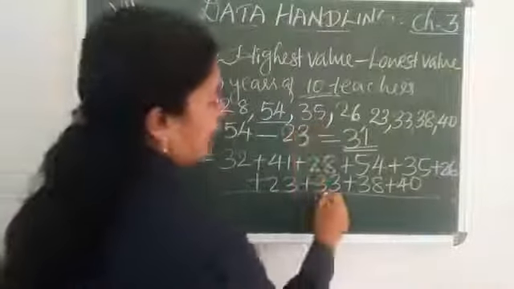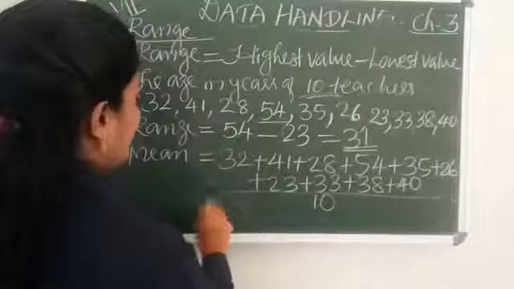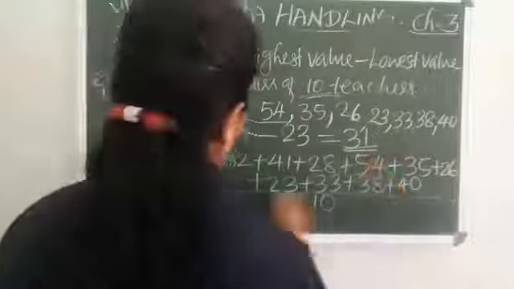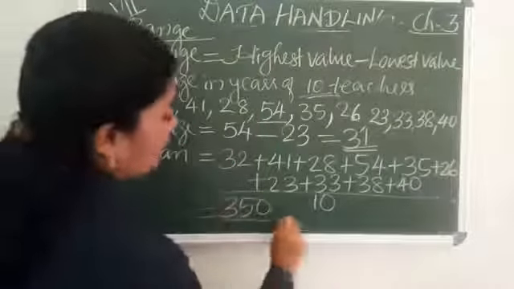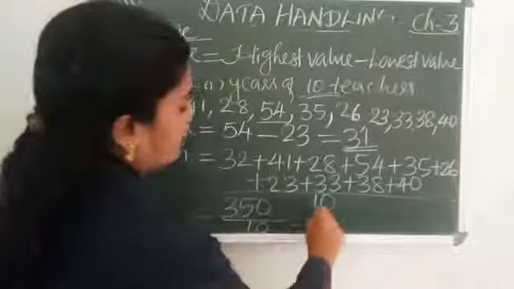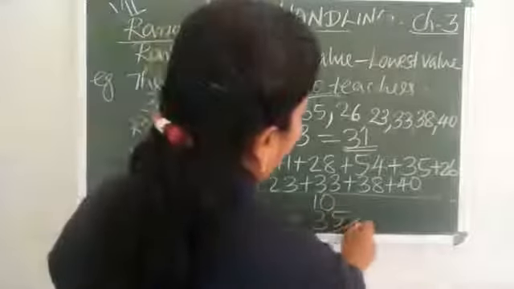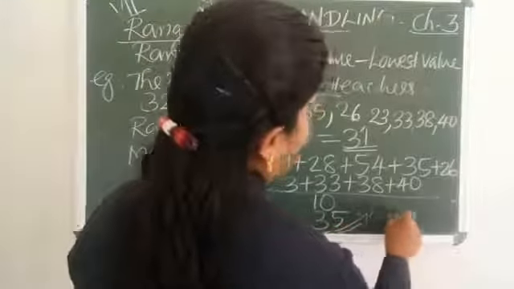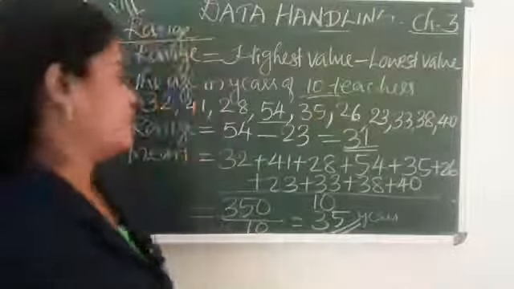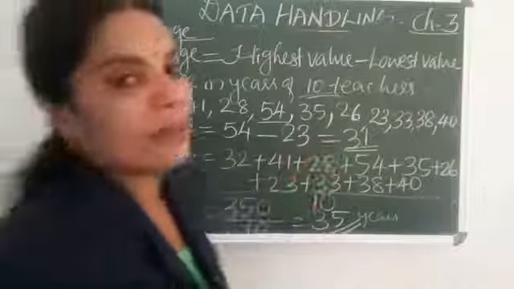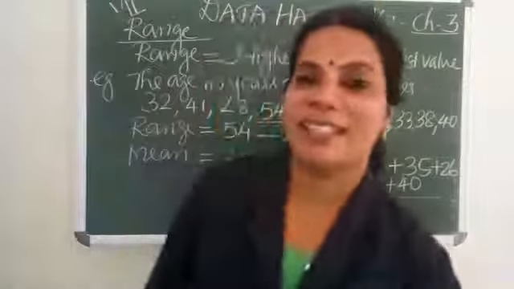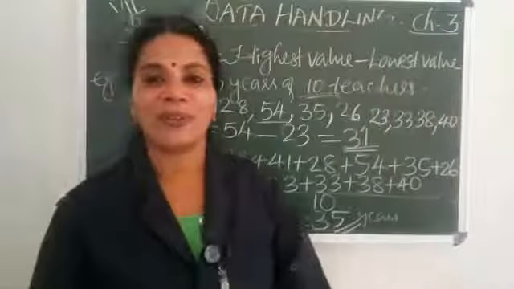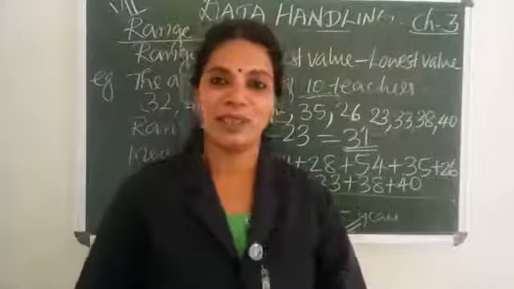How many teachers are there? 10 teachers. Then the sum of the observations we get 350, divided by 10. Then the mean age is 35 years. Here the range is equal to 31 and mean is equal to 35. Clear? Hope that all of you understood the concept. Thank you, dear students.